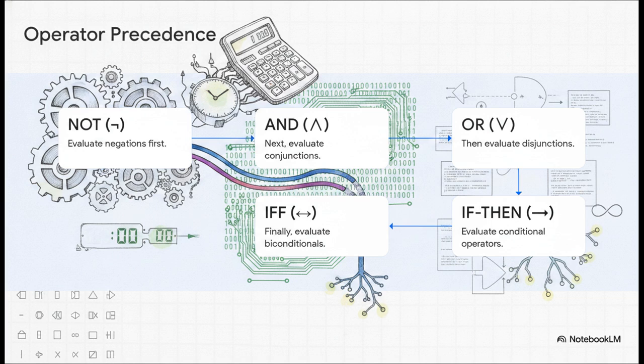Just like the order of operations in basic math, where you always multiply before you add, logical operators have a strict hierarchy of precedence. It tells us exactly which part of a compound proposition to solve first. The negation, or not, always goes first. Then the and, followed closely by the or. Conditional if-then statements and if and only if statements have the lowest precedence. Keeping this order in mind is absolutely critical for building accurate truth tables.